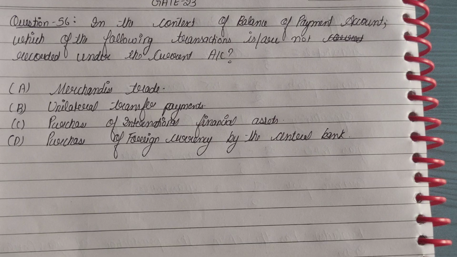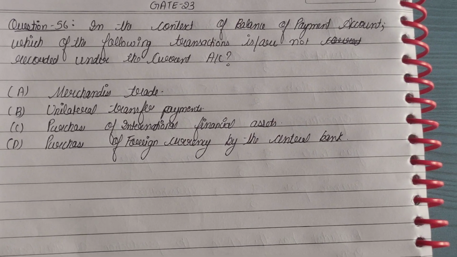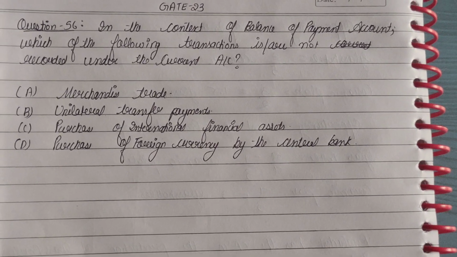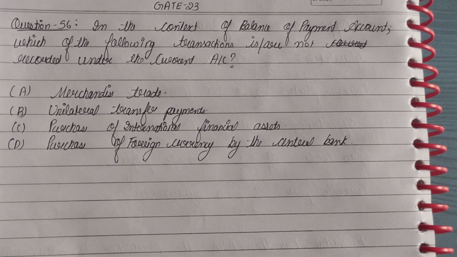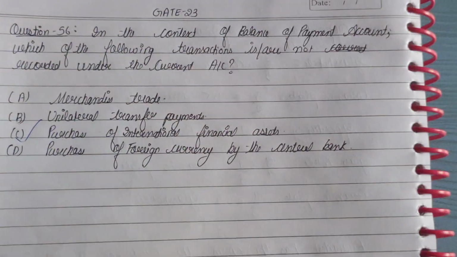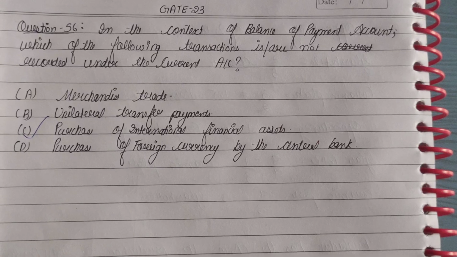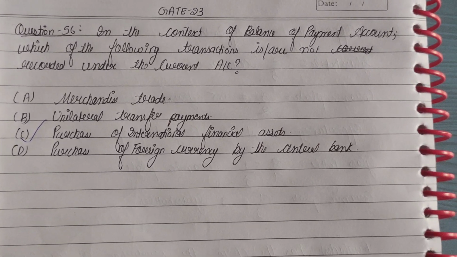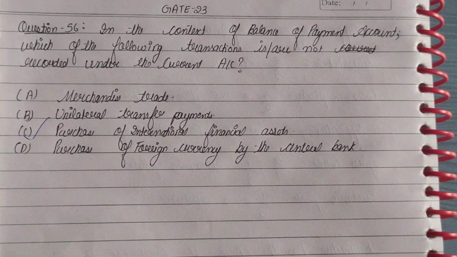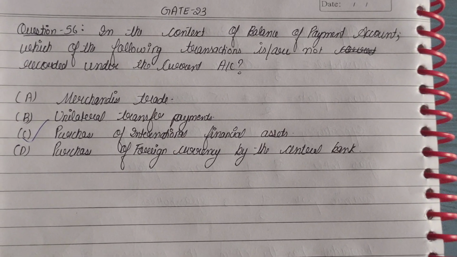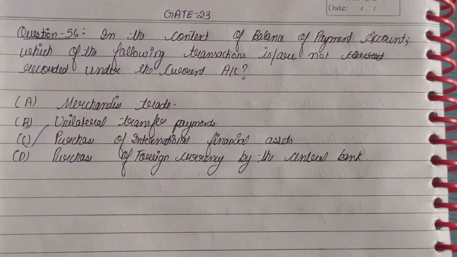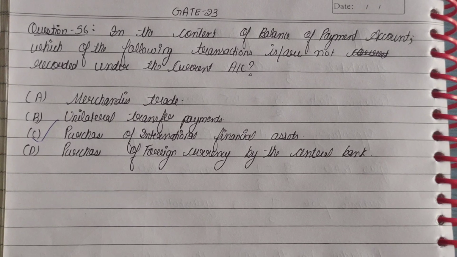Now, purchase of international financial assets. Here we are purchasing international financial assets, we are creating an asset in the foreign economy, and therefore it is a part of capital account and not the current account. So we can say that option C is the correct option because it won't come under the current account, because it is creating an asset which is a part of capital account.